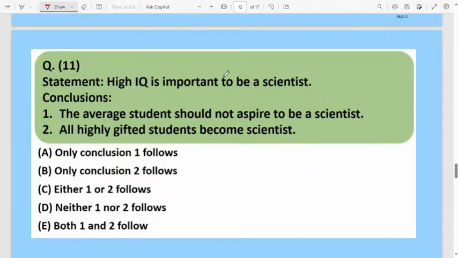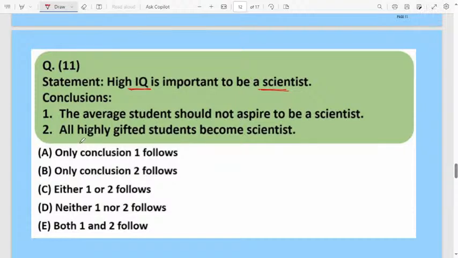Statement: high IQ is important to be a scientist. High IQ level is most important to become a scientist, they are telling in the statement. Conclusion: the average student should not aspire to be a scientist. Yes, average students.